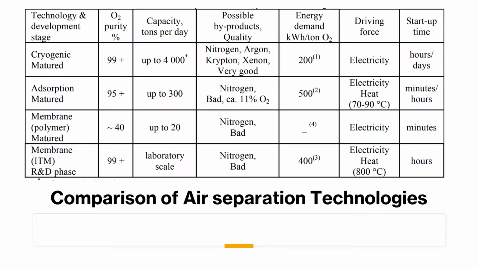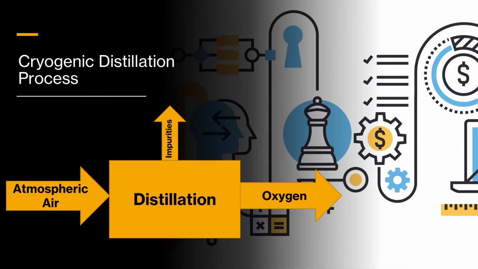Let's have a look at the figures from the research data. From this data, we can conclude that the cryogenic method of preparation is the best in all aspects of purity, quality, quantity and also in energy demand. Cryogenic process means operating at a very low temperature.